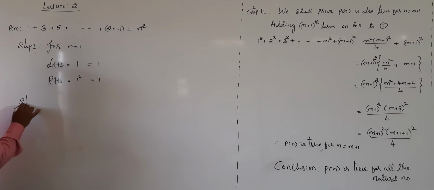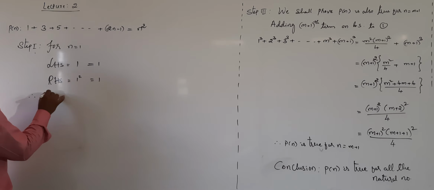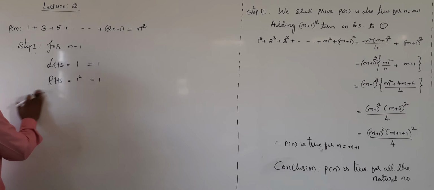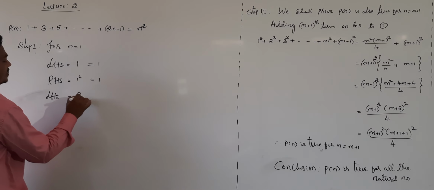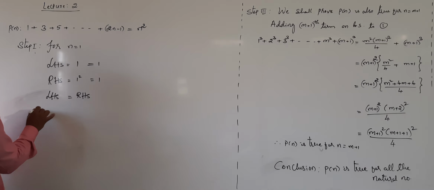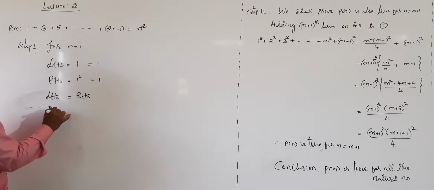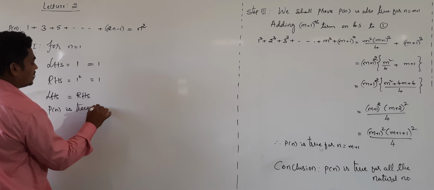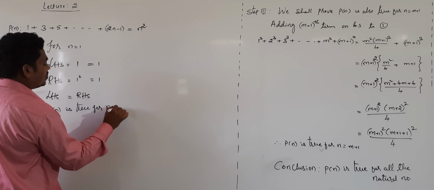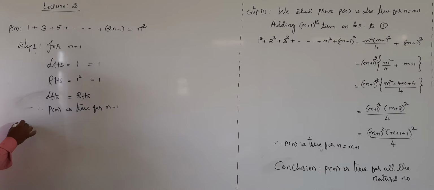Step 2. Sorry. Therefore, LHS is equal to RHS. Therefore, P of n is true for n equal to 1. Then step 2.